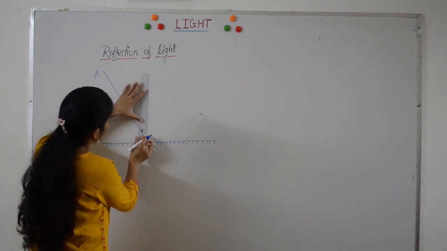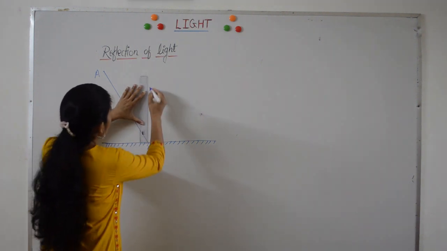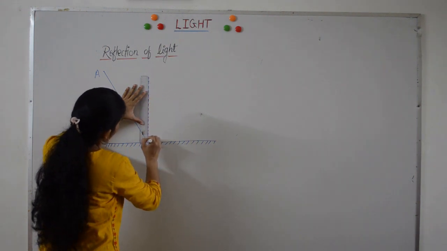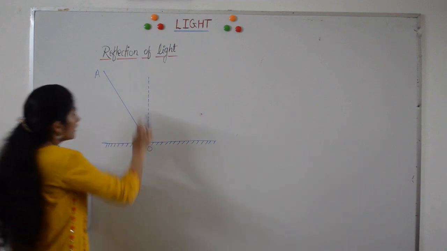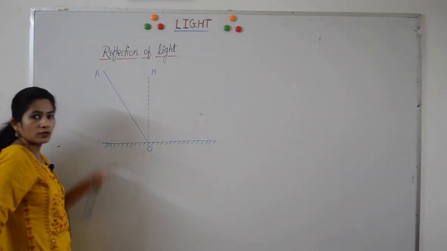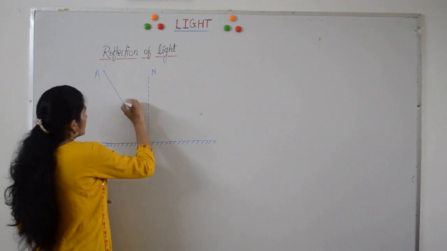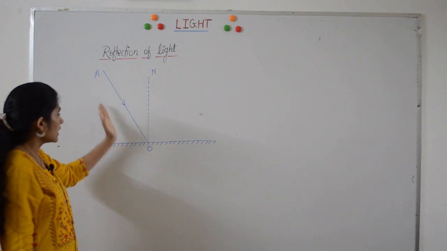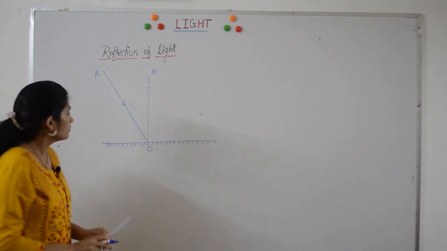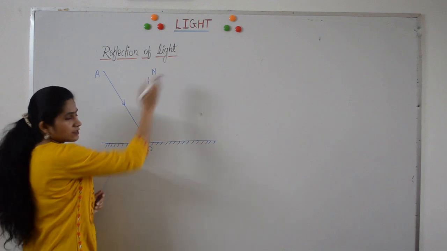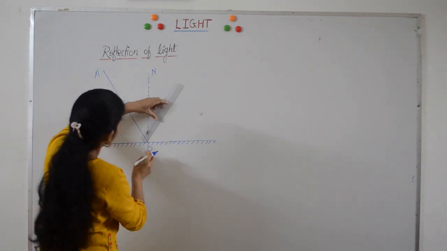Then what we have to do? We have to draw a perpendicular at the point of incidence. This perpendicular at the point of incidence is called as normal. AO is incident ray of light which is coming from some object and is incident on the mirror. When it is incident on this mirror, it gets reflected.